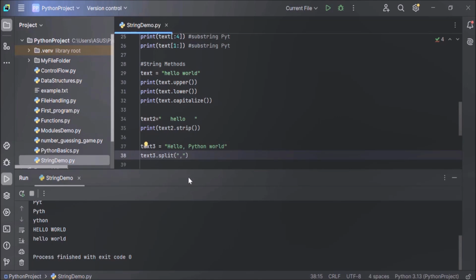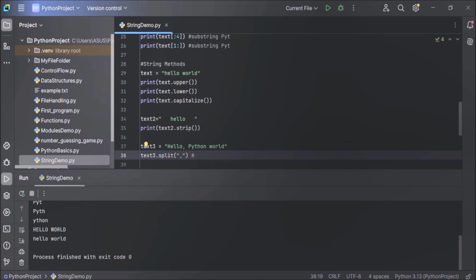Now words will be split on the basis of the comma. Comma is the separator here. So in our list, we will have two words: Hello is one word and Python world will be another word, because we have used a comma as a separator. In case you don't specify a comma, white space will be taken as the separator, right? So this will return us two strings.